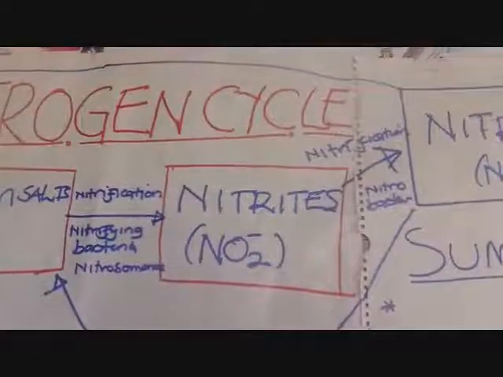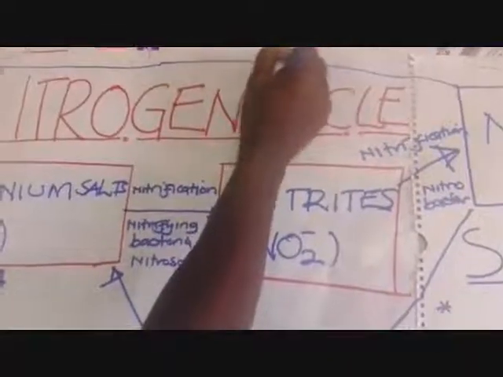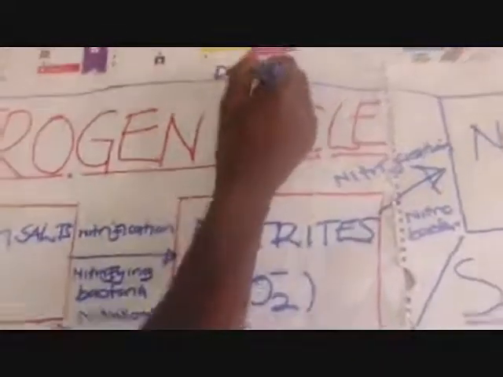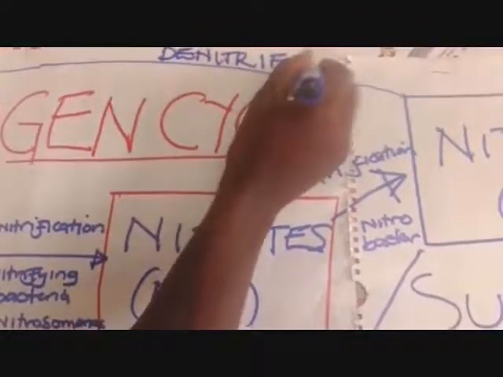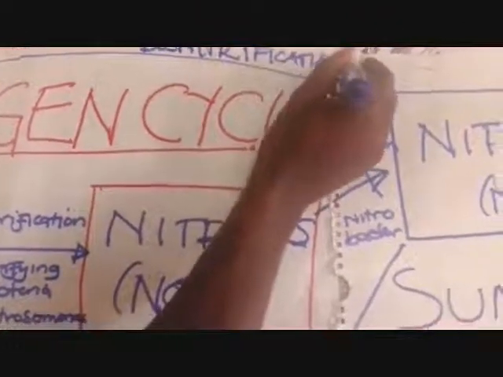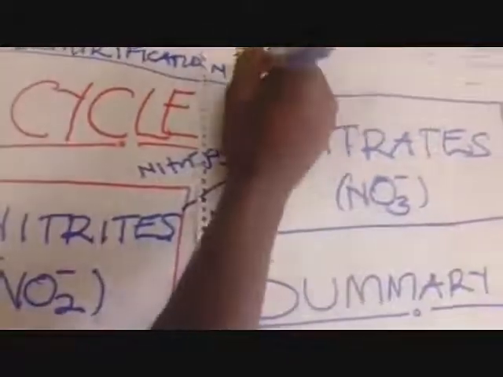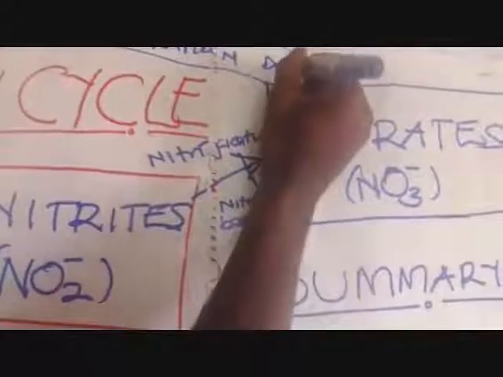Now this process of changing the nitrates back to ammonium salts, we are going to call it denitrification. That is denitrification. And this is done by bacteria which we call the denitrifying bacteria.